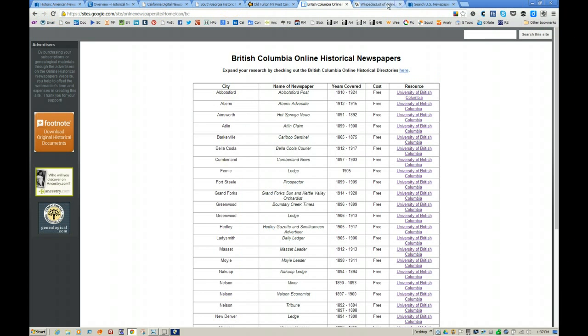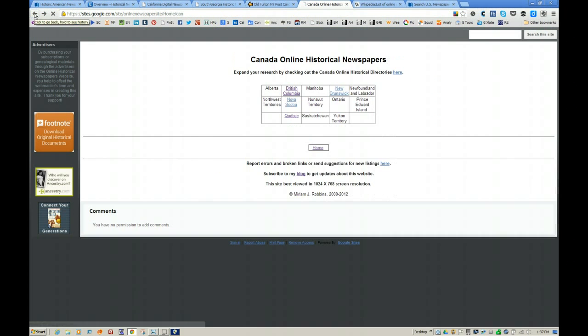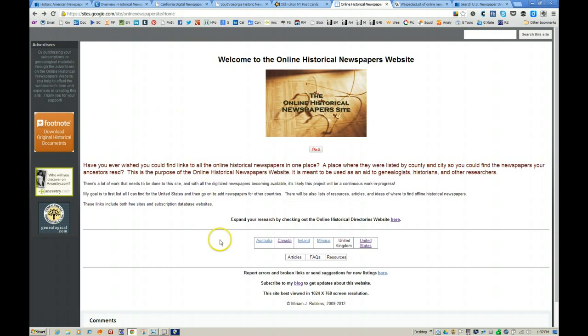And let's close out that page. Let's go back to the beginning here. And as you can see, she's covered Australia, Ireland, Mexico, doesn't have anything for the United Kingdom yet, and of course the United States. And this is an amazing amount of work that she has done, as has Leslie, in compiling these link sites, which are very helpful. You should take advantage of those.